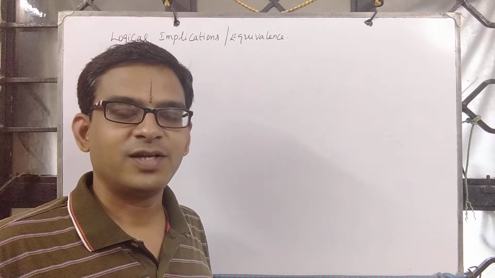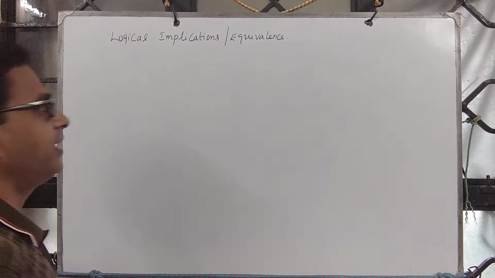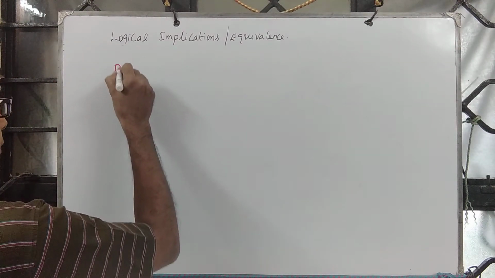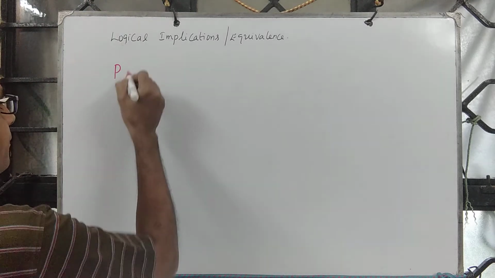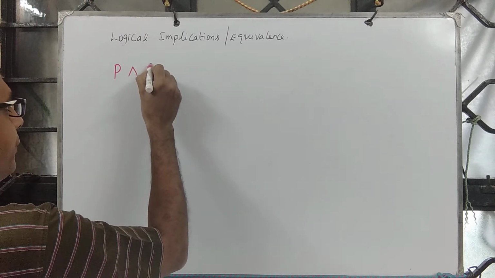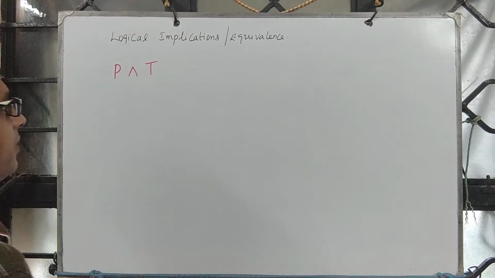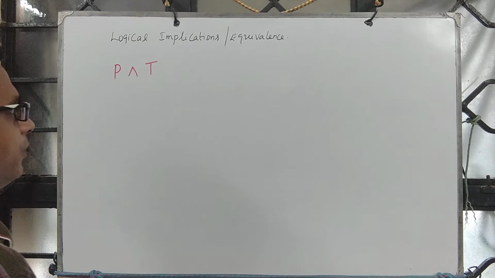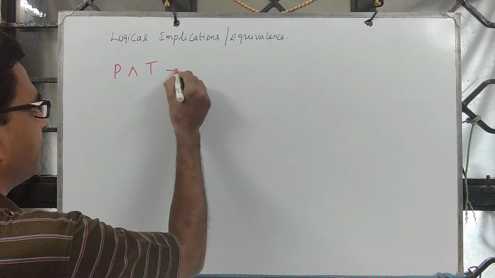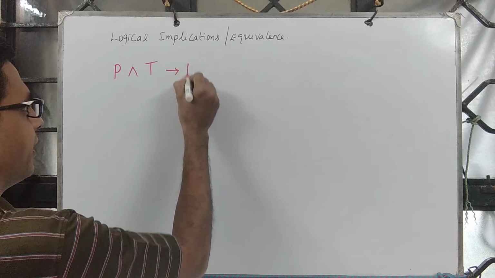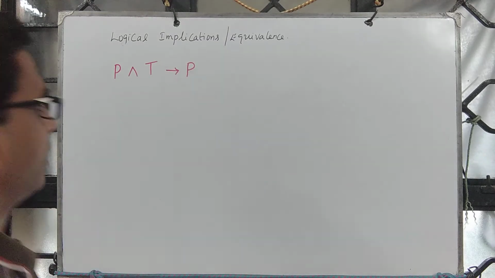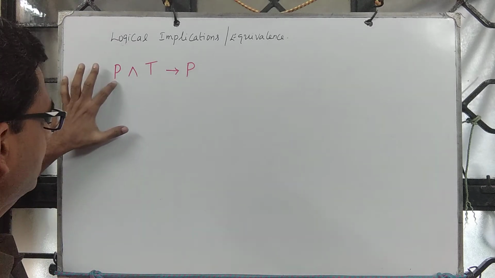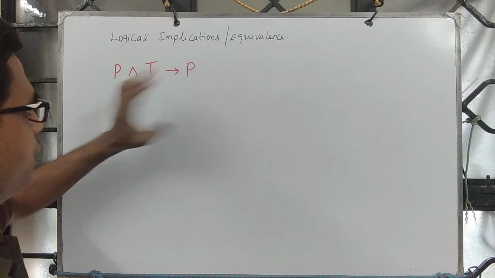Let us continue our discussion on logical implications and equivalence. If you look at a proposition P and perform logical AND with the truth value true, this implies that we get P. The reason is this: if P is true, then P and true is true.